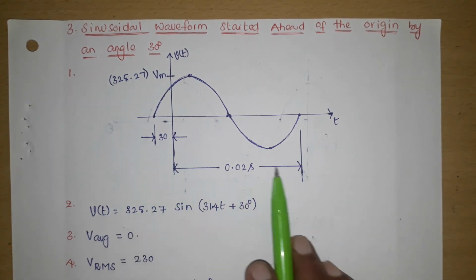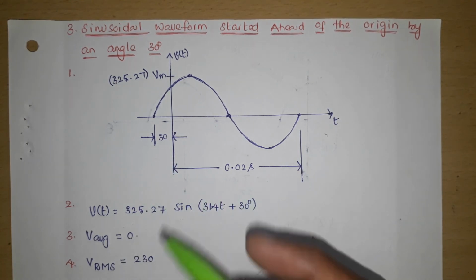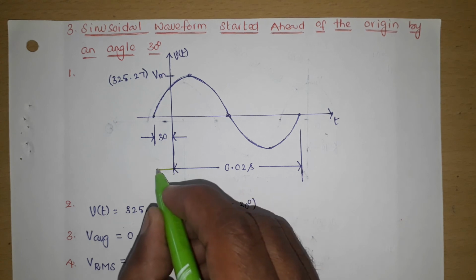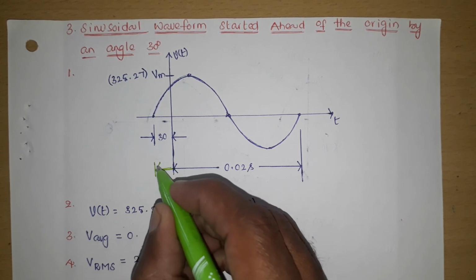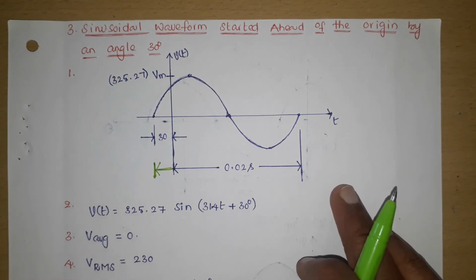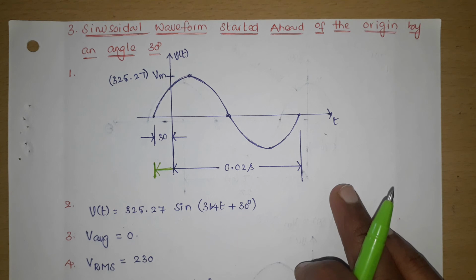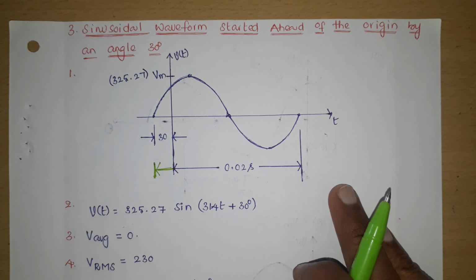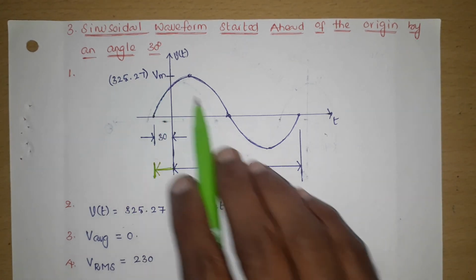Again, for a cycle the time period is 0.02 seconds, which means 20 milliseconds. Frequency is 1 by T, which equals 50 hertz. For frequency 50 hertz, omega equals 314 radians per second, and maximum value is 325.27.